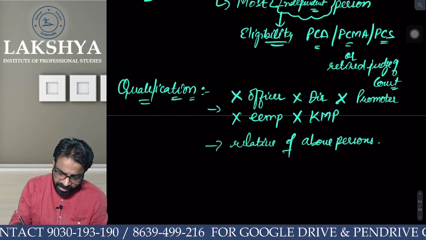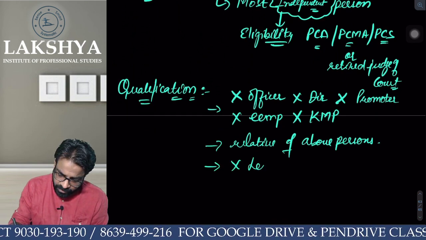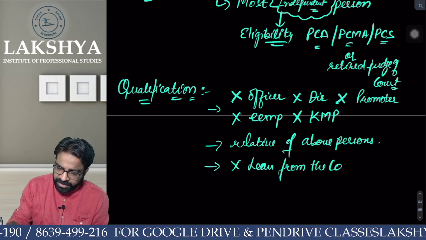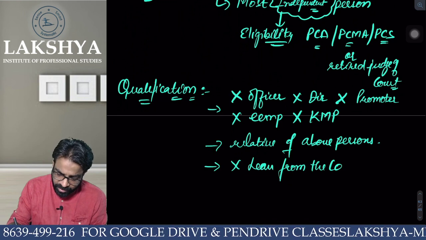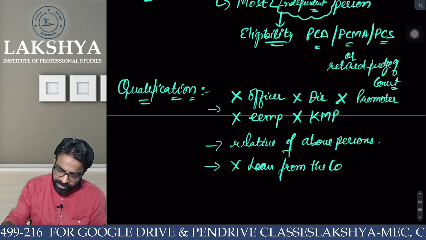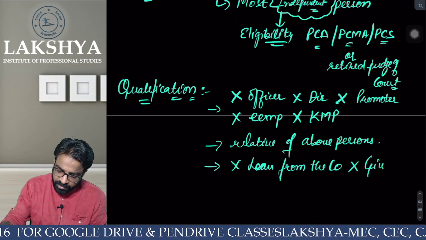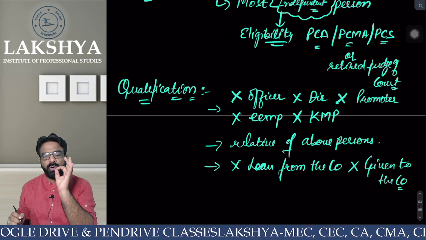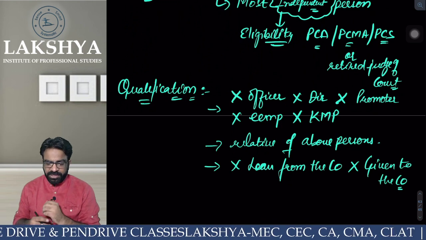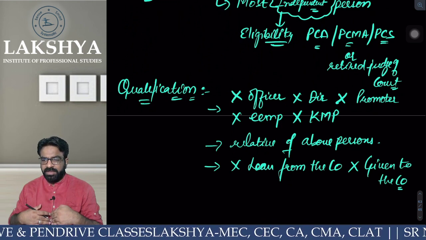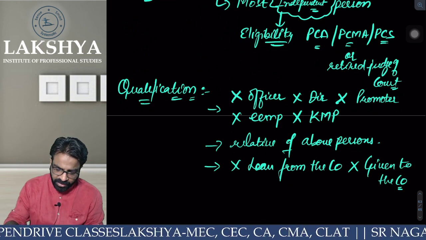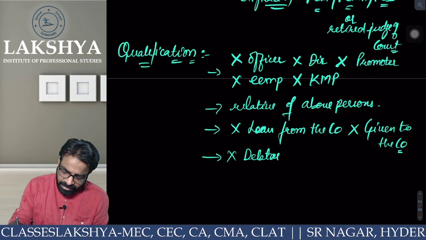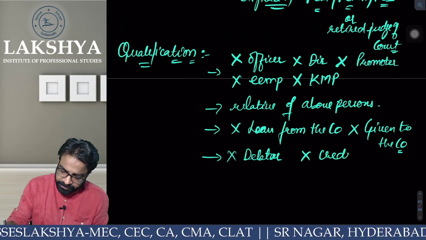Next point. He should not have taken any loan from the company. Do we want an independent person or not? He should not have taken any loan from the company, and should not have given any loan to the company. Means what? No indebtedness relationship. He should not have taken any loan from the company. He should not have given any loan to the company. He should not be the debtor of the company. He should not be the creditor of the company.